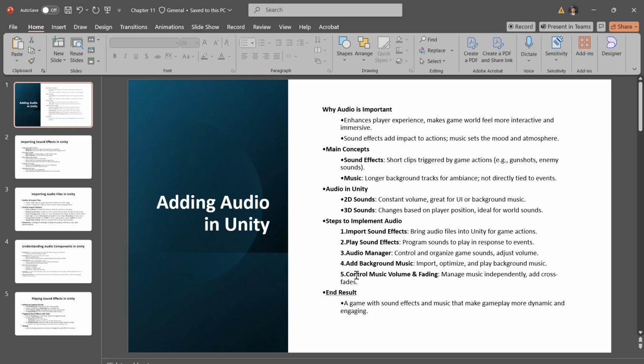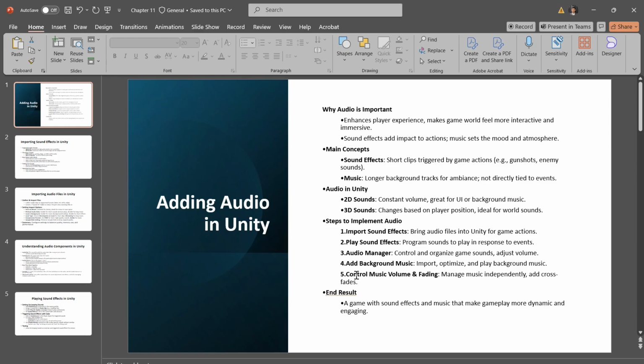So audio is vital because it enhances the player's experience by making the game feel more alive and responsive. Even a simple game feels more interactive with sound effects that react to player actions, and well chosen music can help set the tone and make the game world feel more cohesive.